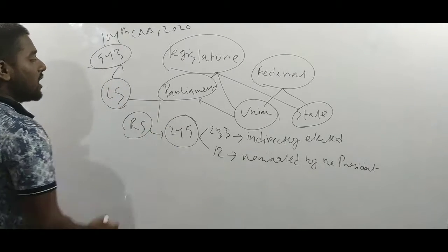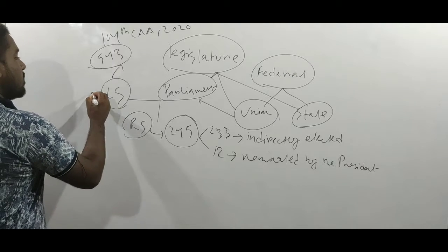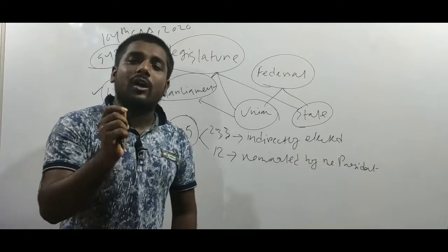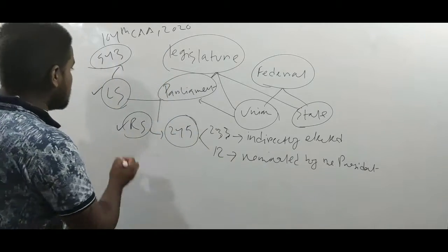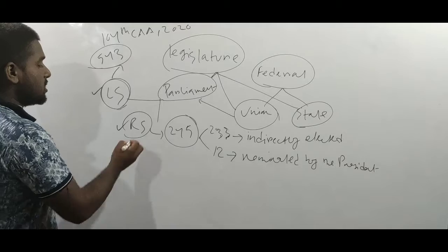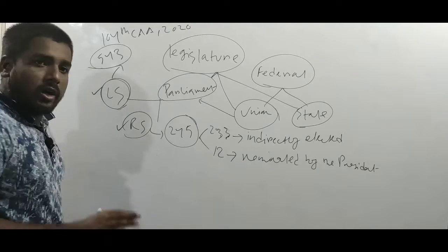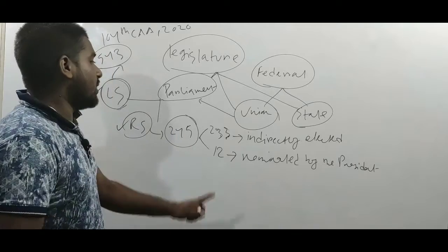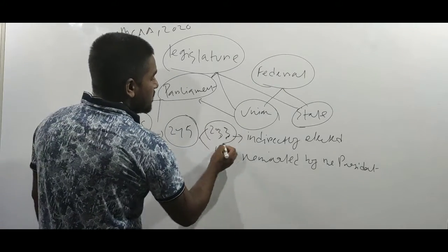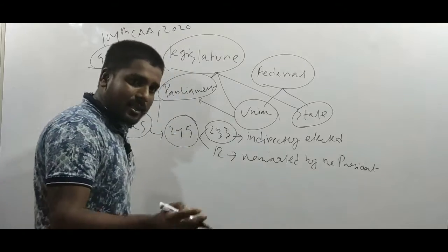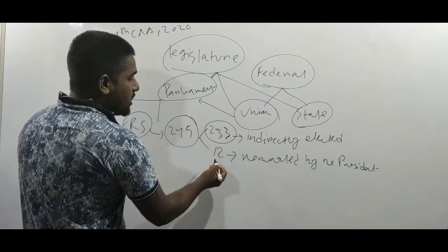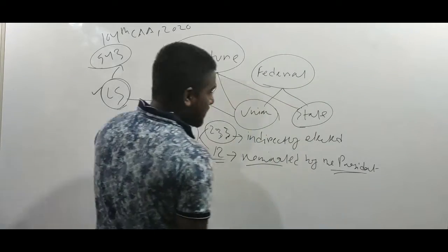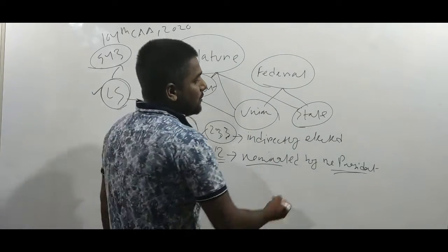So we have a two-tier parliament. That is, one is Lok Sabha, another is Rajya Sabha. In some countries there is a one-tier parliament. That means there is only Lok Sabha, the lower house. There is no Rajya Sabha or upper house. In Rajya Sabha we have 245 members, 233 members are indirectly elected by the states, and the rest 12 members are nominated by the president from some fields. What are the fields?